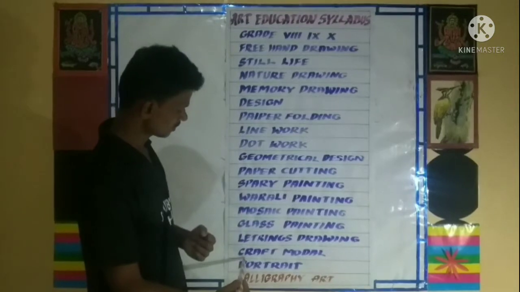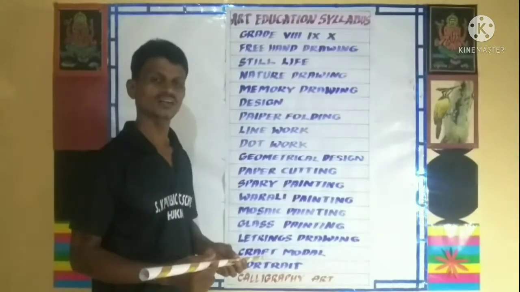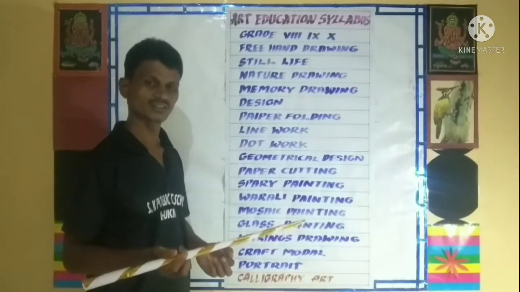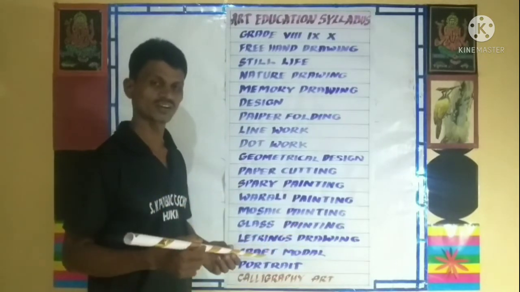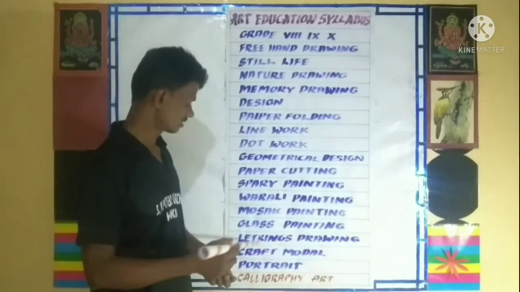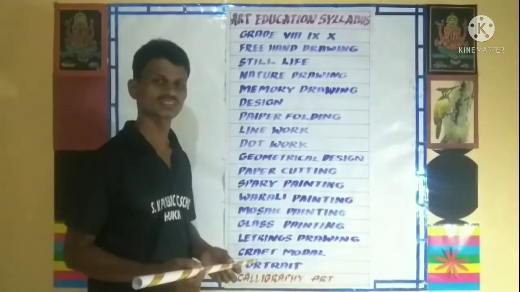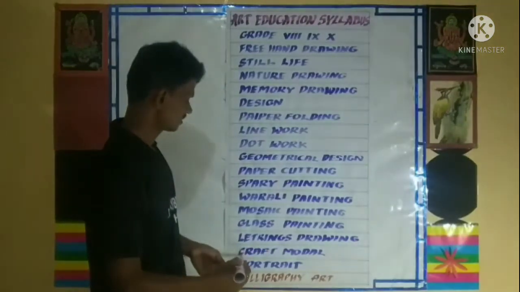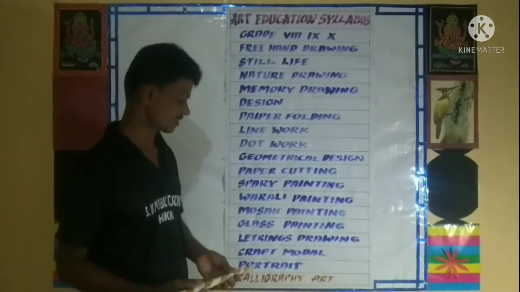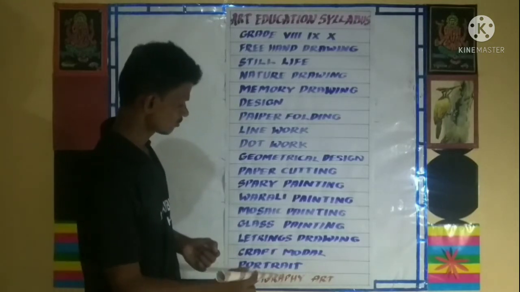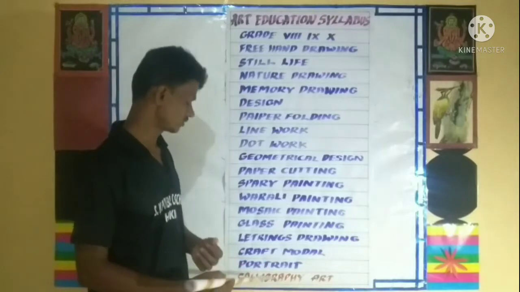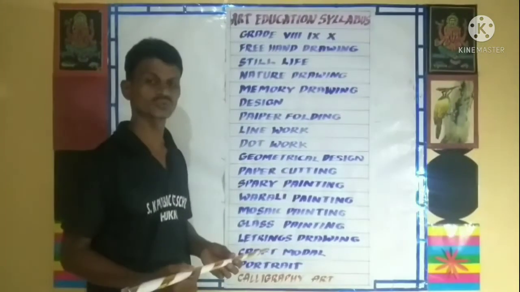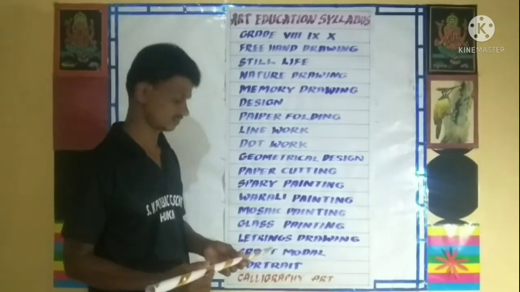Next we will go to craft models like a thermocol model, like a guitar, a cardboard model, a flower pot, newspaper paper bowl, something like a pen stand. Craft work we will prepare. Next go to portrait drawing. Anybody's portrait means eyes, nose, lips, ear, head study.